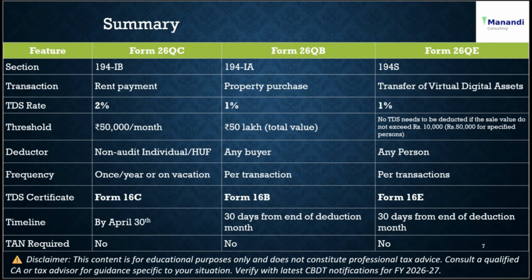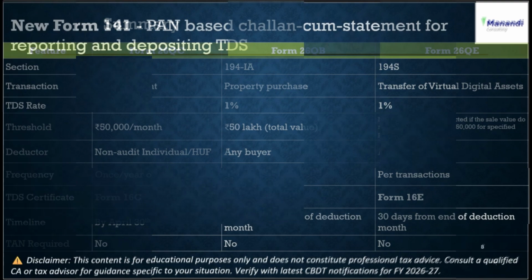In case of 26QE, it is 194S, relating to transfer of virtual digital assets, 1% of the total value. Earlier there was a threshold of 10,000 or 50,000 for a specified person. Now there is no threshold. Any amount, 1% is applicable. The deductor can be any person. Frequency is per transaction, Form 16E, and 30 days from the end of the deduction month, and there is no TAN required.